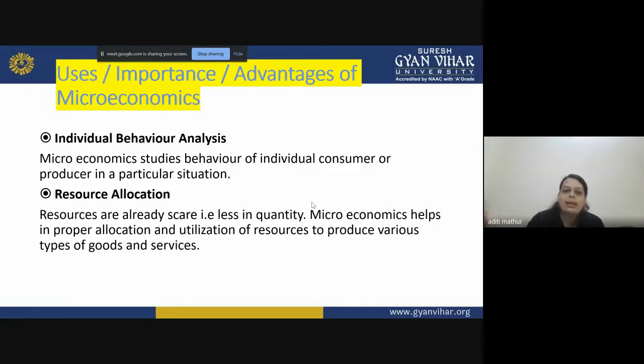So this blueprint, the allocation should be proper, because this flow will reduce your time, this flow will reduce your cost, and once the cost is reduced, you will increase your profit margin, right? So proper allocation is one of the advantages, or one of the answers which we get if we study microeconomics.